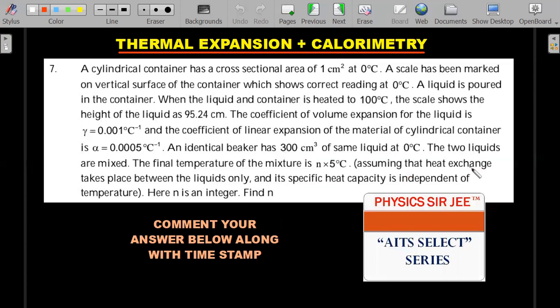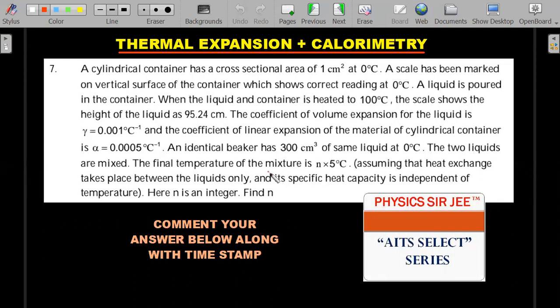This time I mixed the concept of thermal expansion with calorimetry. You could see, we are coming to the end of calorimetry, so thermal expansion is already done. At a JEE Advanced level, or even in numerical value questions, if JEE Mains tends to become tougher, you can expect this kind of question.